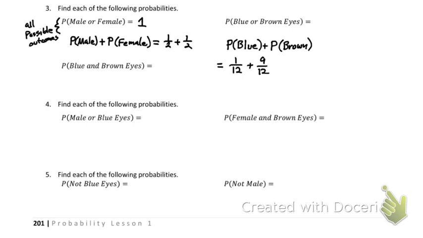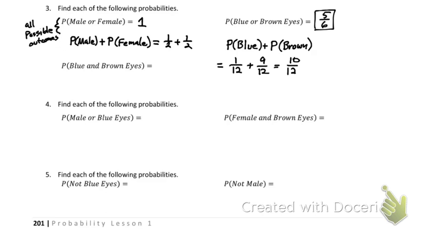So it's never a bad idea to just go back, because we know when we add, we have to have a common denominator. So that is 9 plus 1, which would equal 10/12, which we could then simplify to 5/6. Does that match? If I look at the chart, are there 10 people that have blue or brown eyes? Okay, so it's 10/12. So that math works.